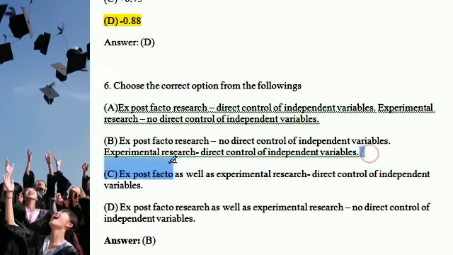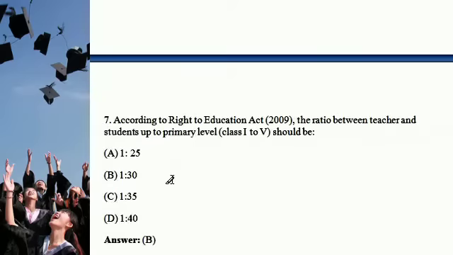This is the correct answer, B. Ex post facto research, no direct control of independent variables; experimental research, direct control of independent variables.